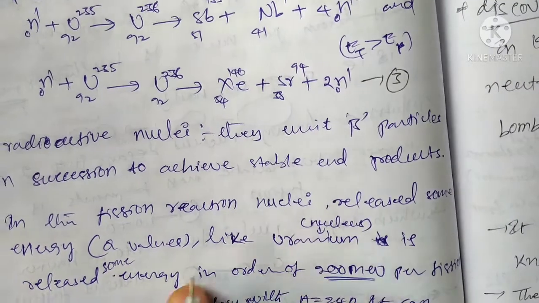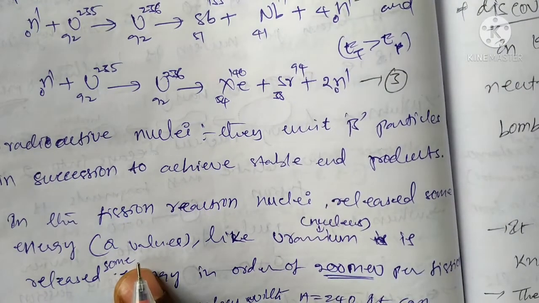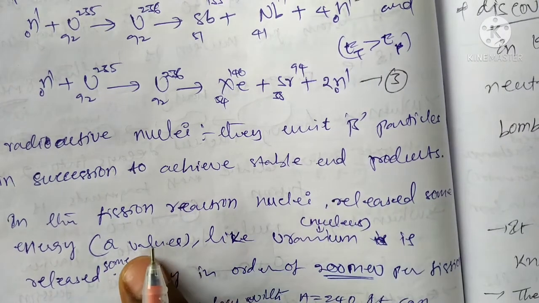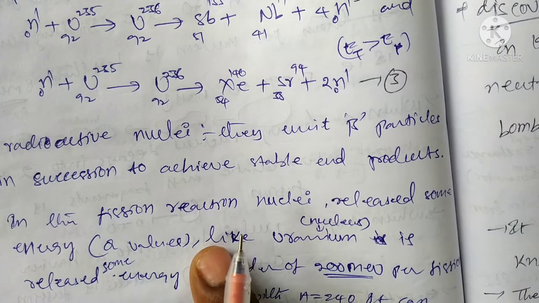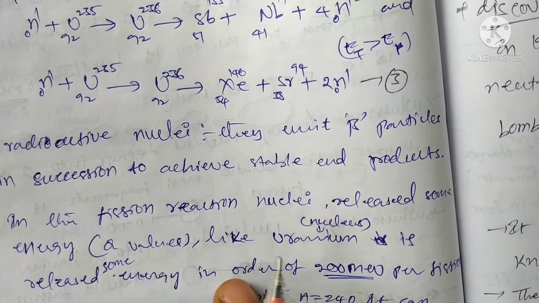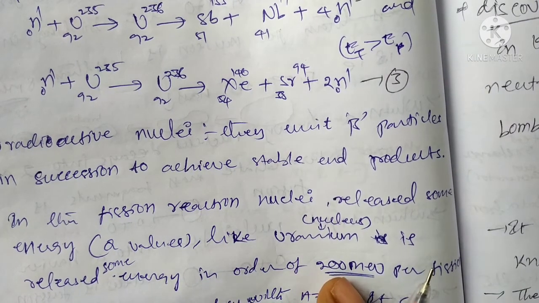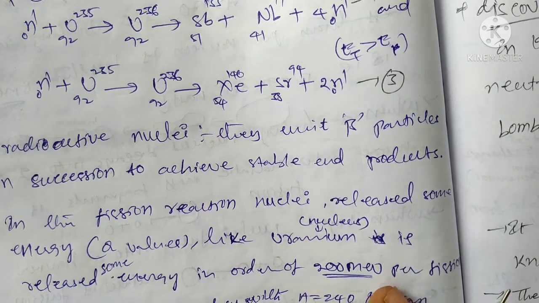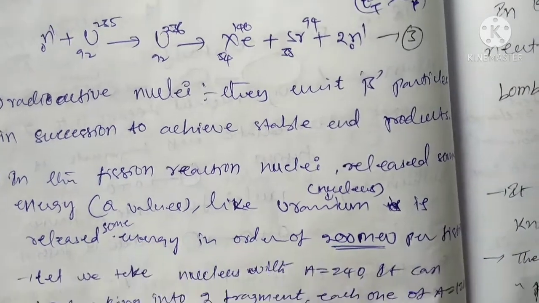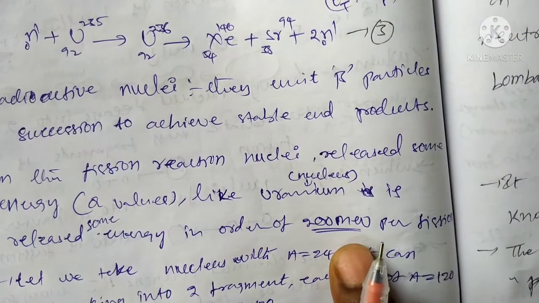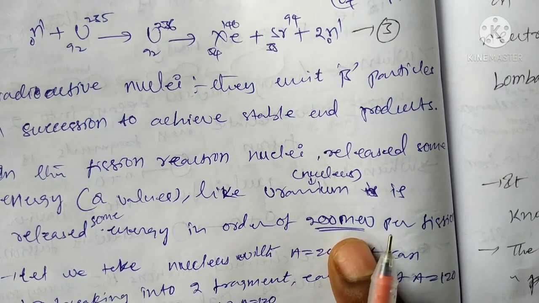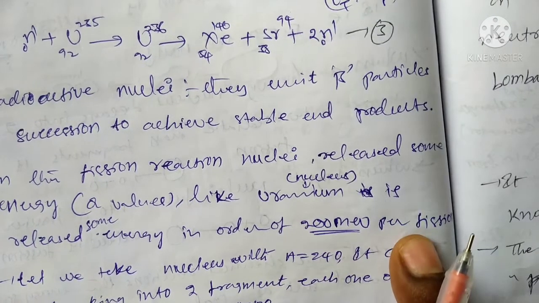In fission reactions, the nuclei release some amount of energy in the form of Q values. The released energy is on the order of 200 mega electron volts per fission.